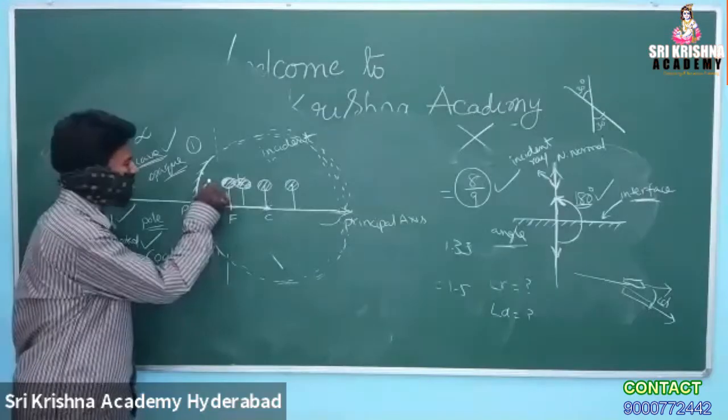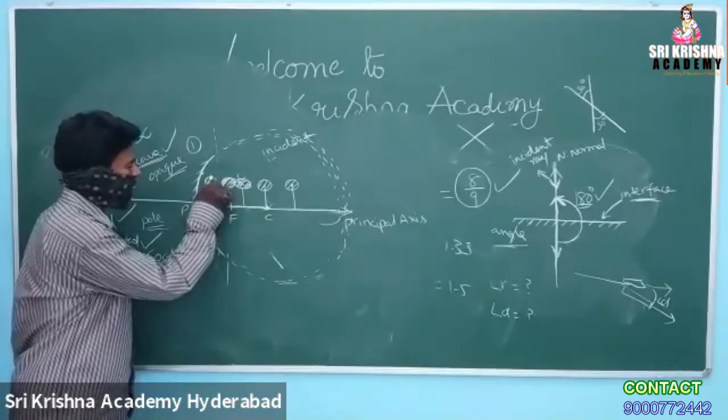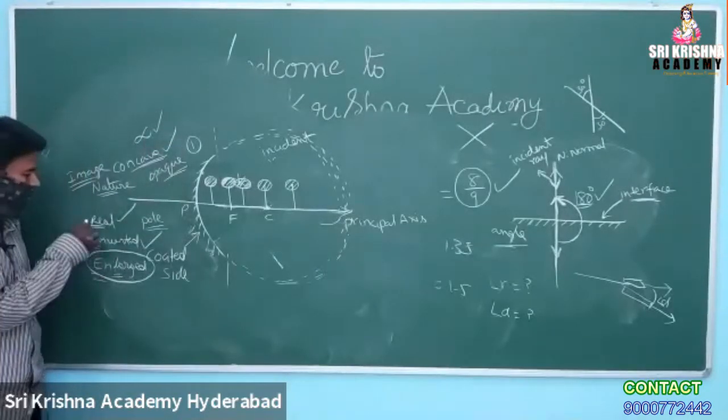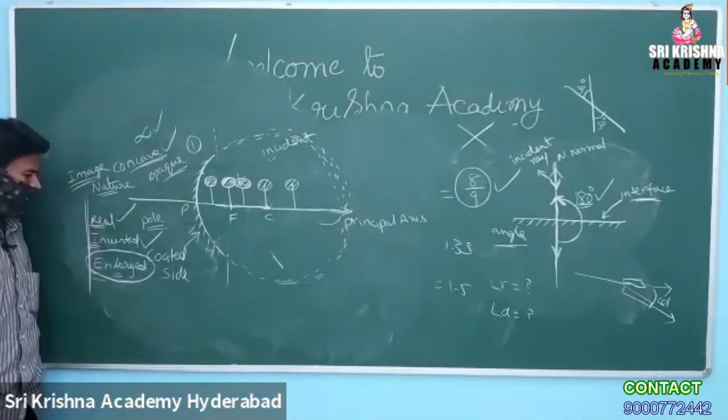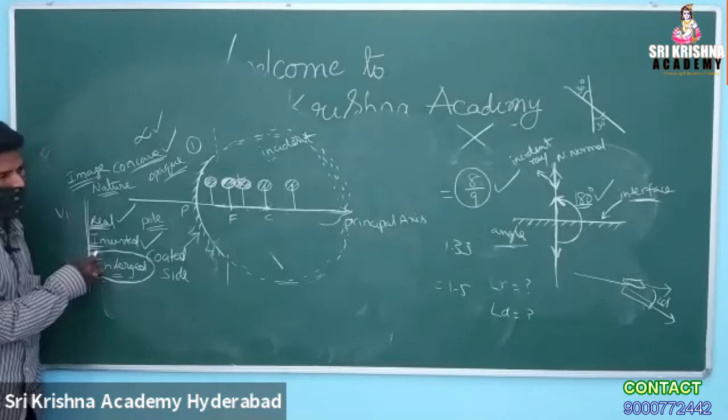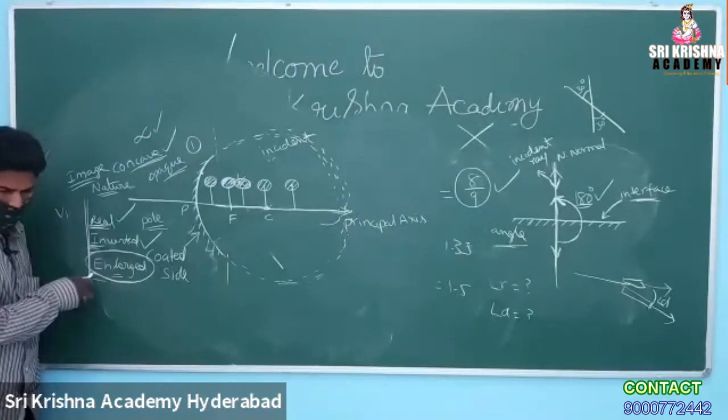If the object is in between P and F, what is your answer? On the other side of the mirror. Very good. Can you now tell the 3 points? Virtual, erect, and enlarged. Virtual is the right answer. Second, erect. Erect is the right answer. Third one, enlarged. Very good.